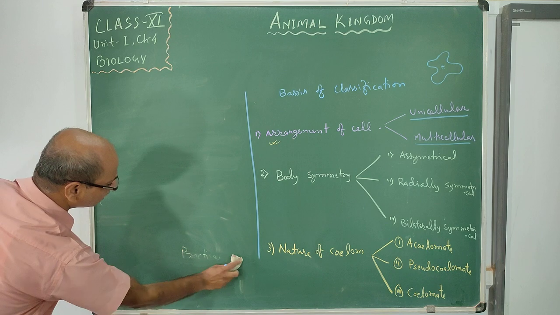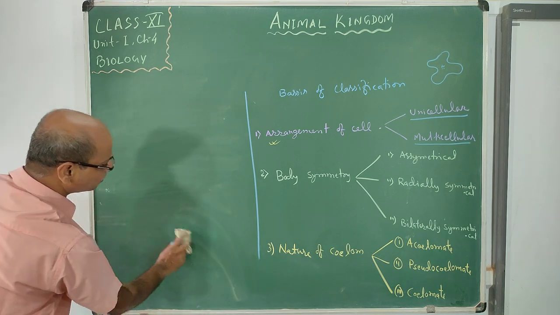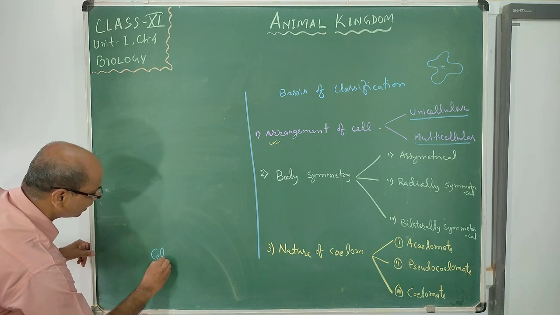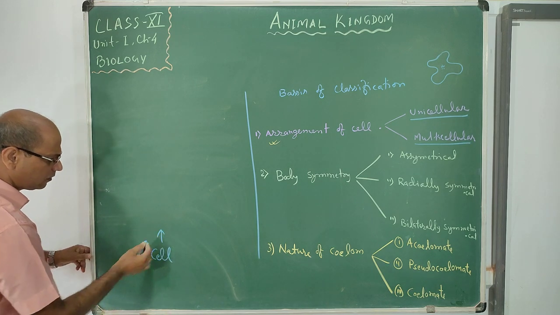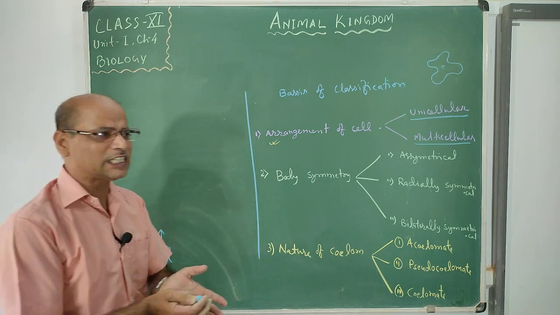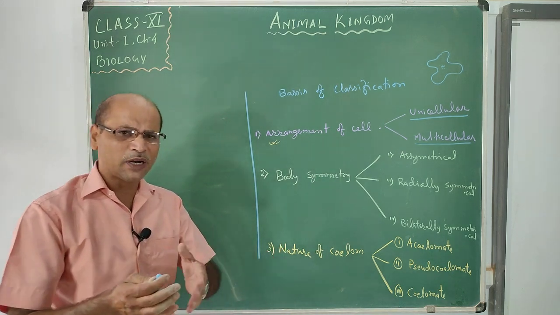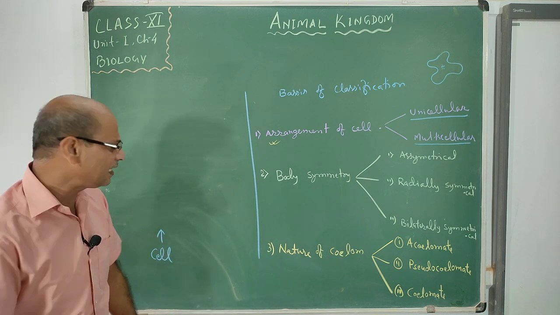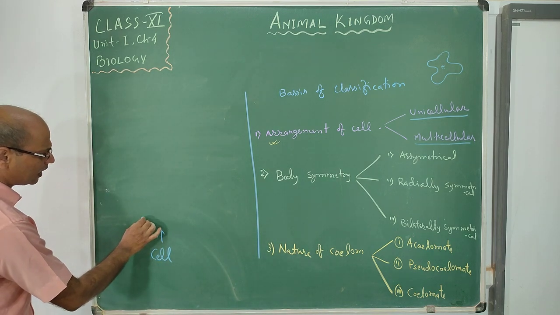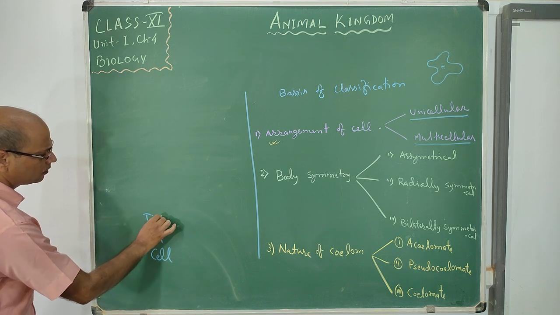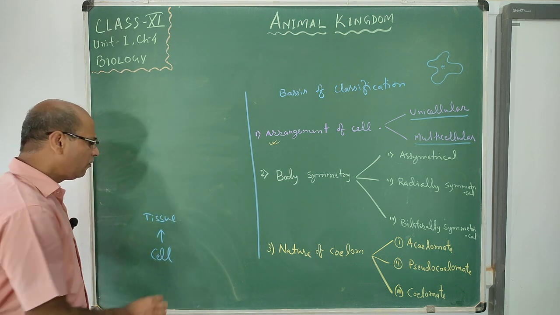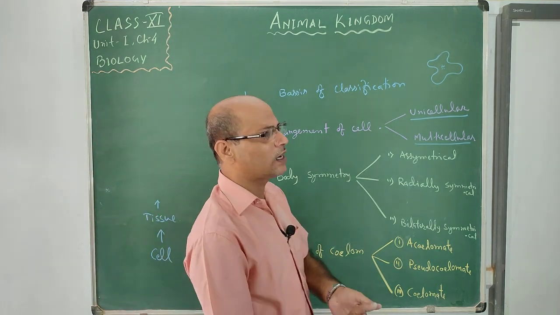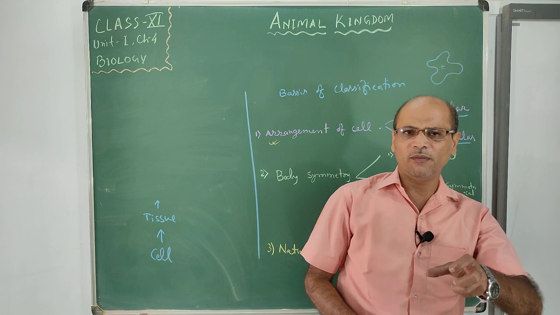Gradually, first the cell, then the arrangement of cells takes place for the performance of a special function of the body, that is the tissue, a group of cells making the tissue.